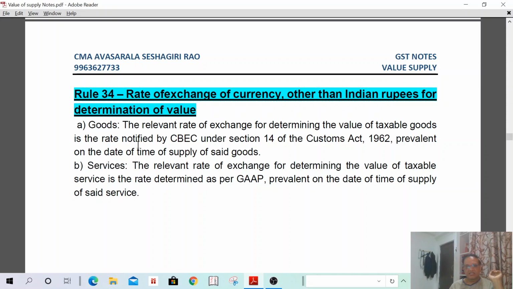Understand? Till now, we have completely discussed value of supply and determination rules for valuation of supplies, second hand goods, what is the value of supply for forex dealers, what is the value of supply in case of goods repossessed and sold by the borrower, and the rate of exchange. All this we have discussed. I think you enjoyed the chapter of value of supply. There ends the chapter of value of supply.